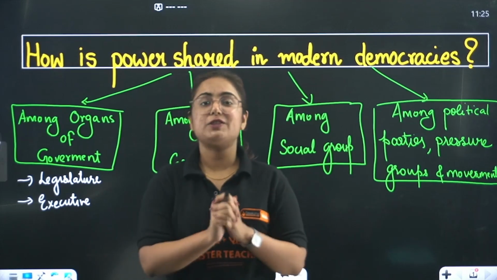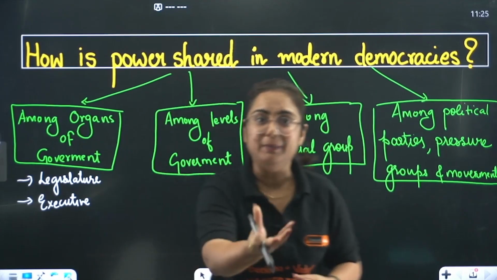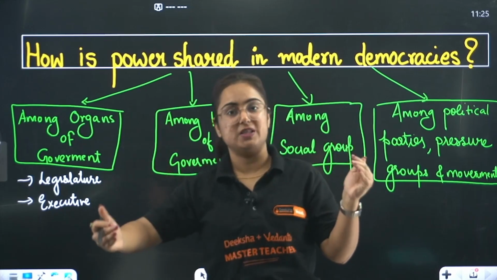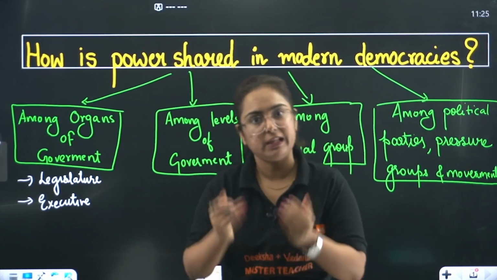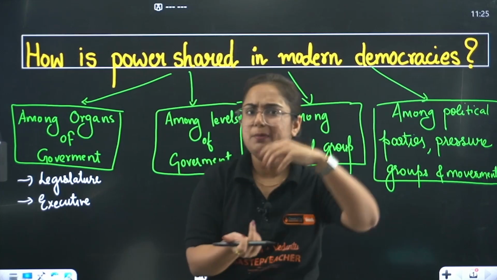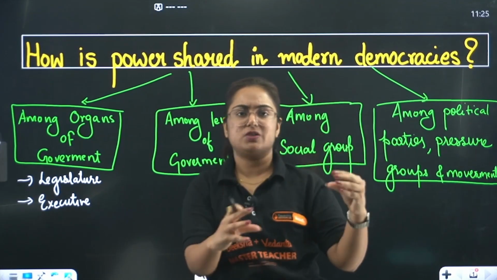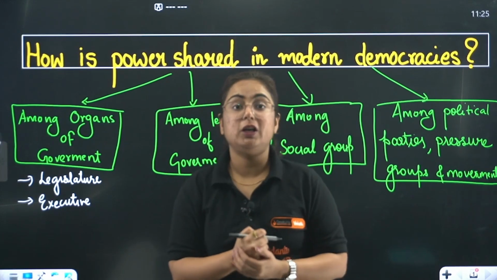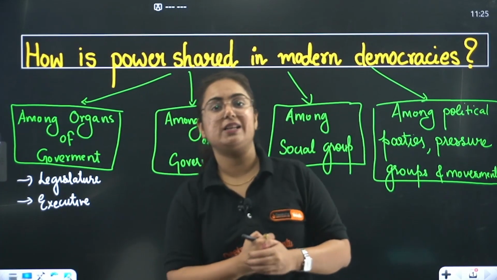Executive is the body which is implementing the law. We can take the example of the Prime Minister and his ministers. Where are they coming from? They come from Lok Sabha and Rajya Sabha. Whichever party is in majority makes the government, which includes the Prime Minister and ministers. So yes, it comes from the legislature, but it becomes answerable to the legislature.